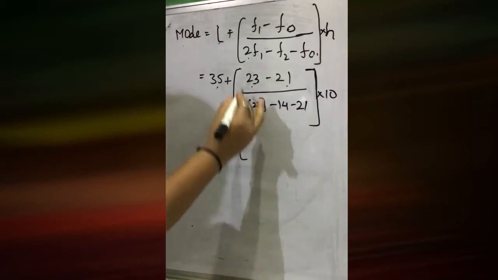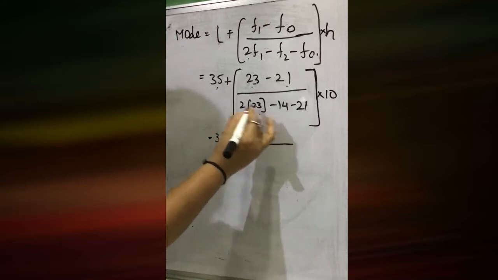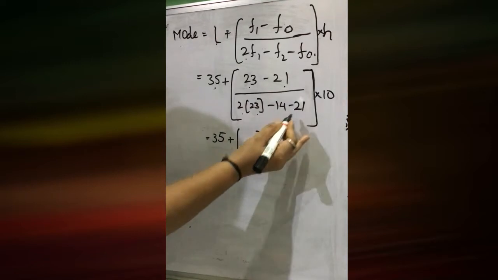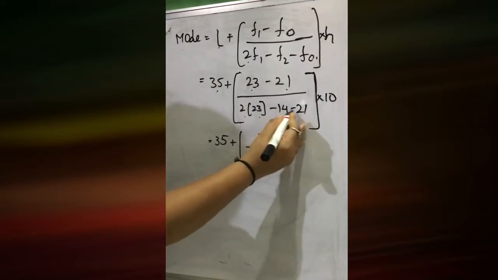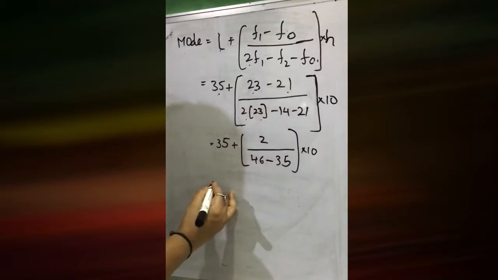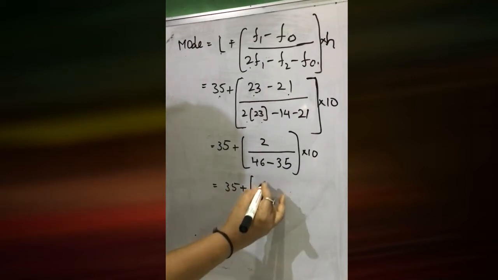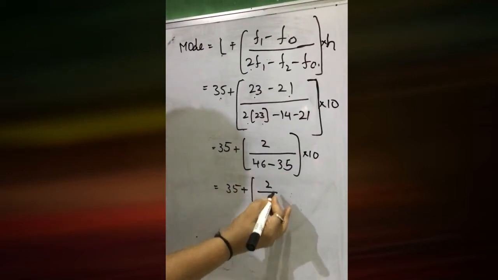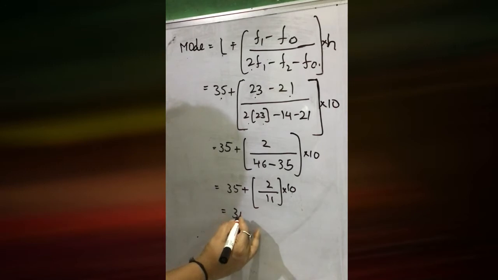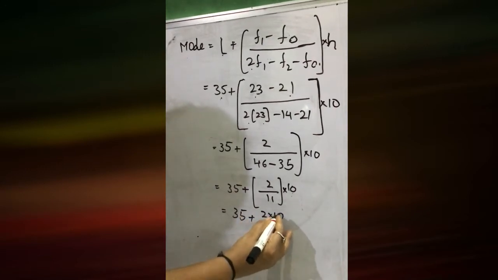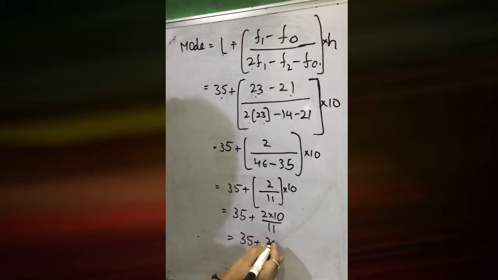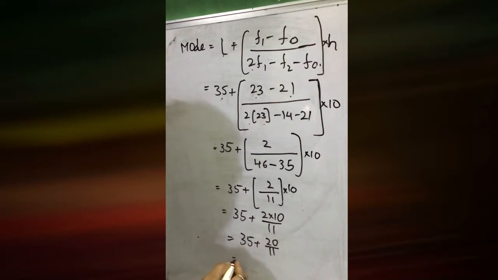So 35 plus, what is 23 minus 21, children? 2. Divided by 2 into 23, 46, minus 14 minus 21. Both of them are negative numbers, so 14 plus 21 is 35, and 46 minus 35 is 11. So 35 plus 2 by 11, and you need to multiply with 10. 35 plus 2 into 10 by 11, which is 35 plus 20 by 11.